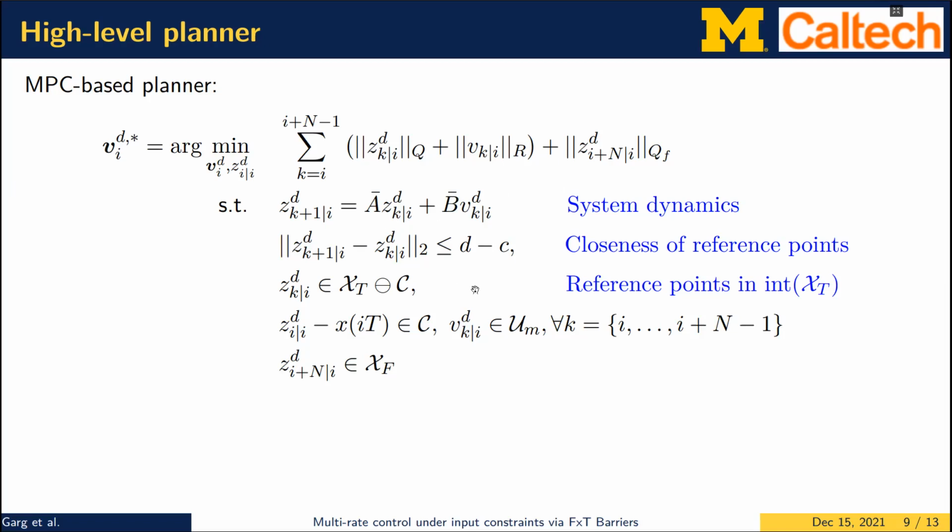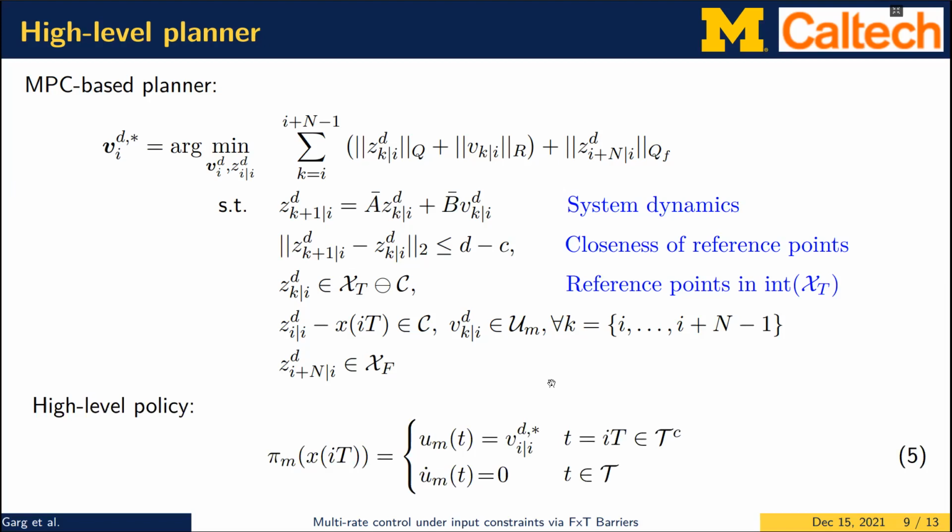The second constraint guarantees that the generated reference points are not too far away from each other, so that the low-level controller is able to track them. And finally, the third constraint guarantees that the reference trajectory generated is in the interior of the set Xt, and it's in the interior enough, in the sense that it's inside the set Xt minus C. We discussed earlier how it facilitates the system trajectories to track this reference trajectory and reach the set Xt periodically.